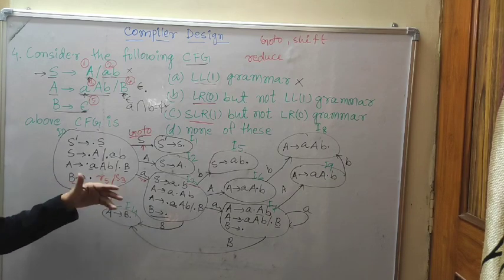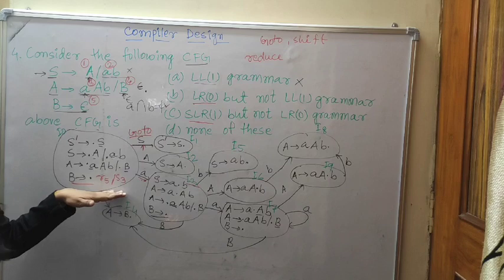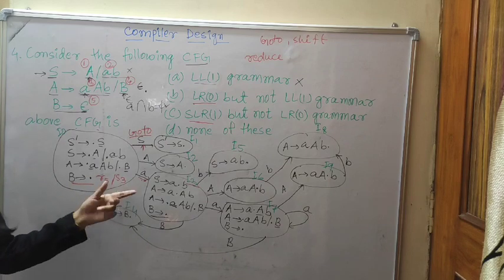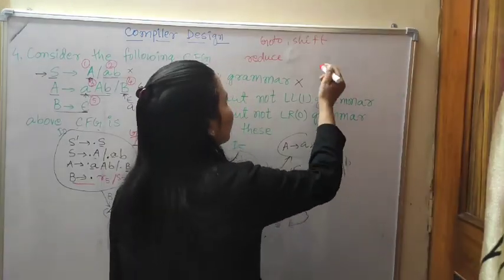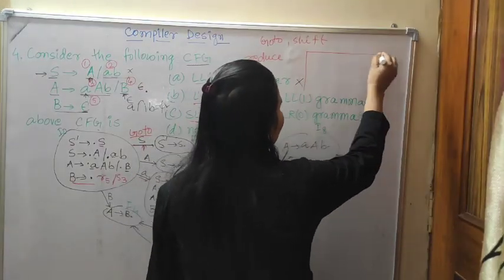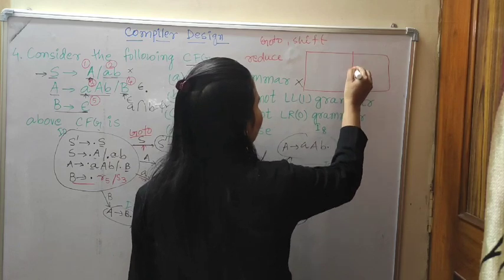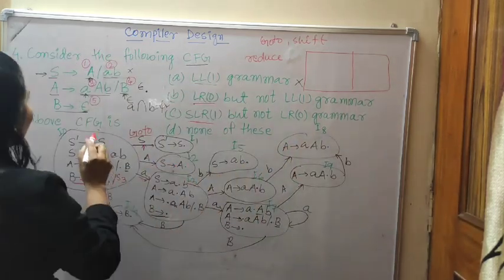That means in an LR0 item, single entries are required. So R5 and S3 are given. In the parser table I will not write everything, only some parts. What is given in the non-terminal columns?